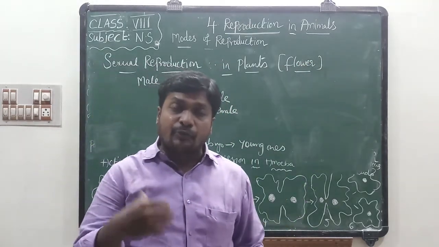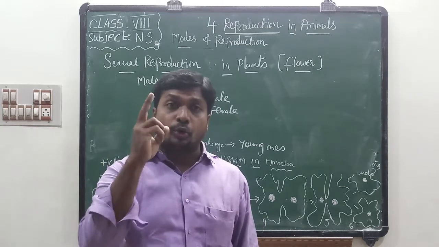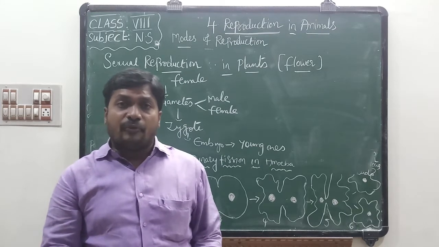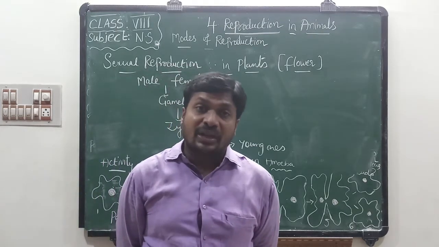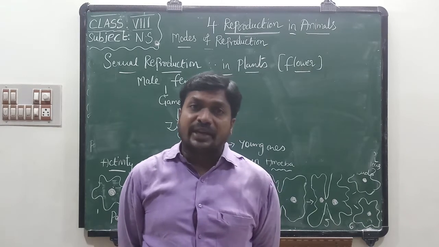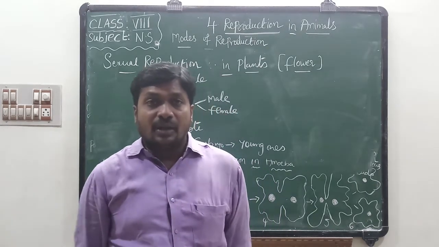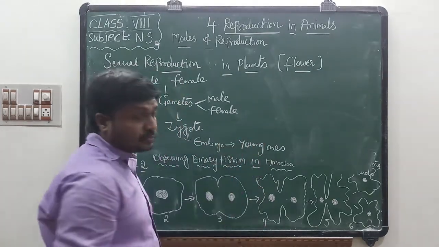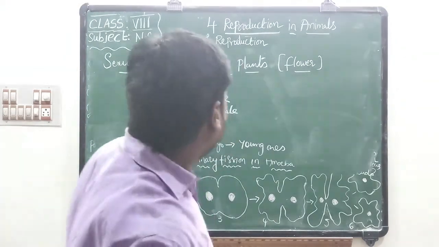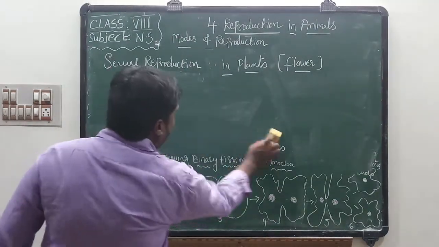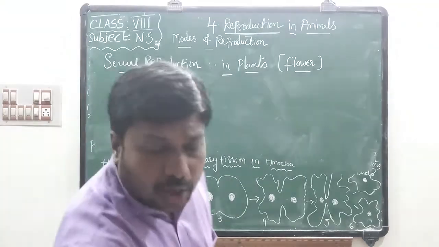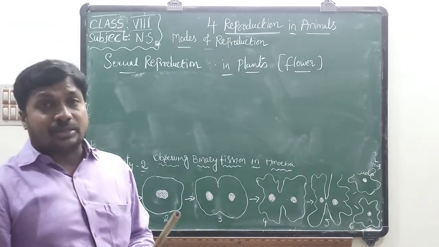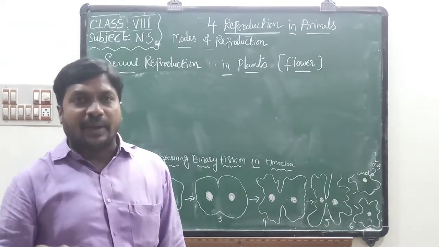Do you know, children? If you observe plants, we can find two major parts. One is vegetative parts and the second is sexual parts. For example, the stem, leaf and root are called vegetative parts. The sexual part is the flower. If you observe the flower, we can find sexual reproduction. According to the presence of sex organs, flowers are of two types: unisexual flowers and bisexual flowers.